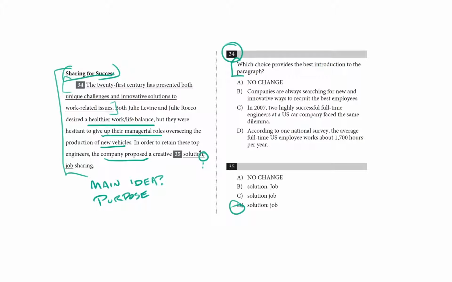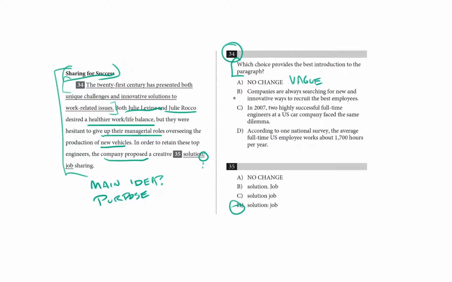Let's take a look at the choices. So choice A: the 21st century has presented both unique challenges and innovative solutions to work-related issues. That's true. That feels a little vague to me. And maybe this is our best answer, but right now it feels a little non-specific. Like it doesn't introduce the idea of Julie Levine and Julie Rocco. Who are these women? What do they do for a living? You know, we're looking for a sentence that brings their problem to the fore and introduces who they are and the kind of work that they do.